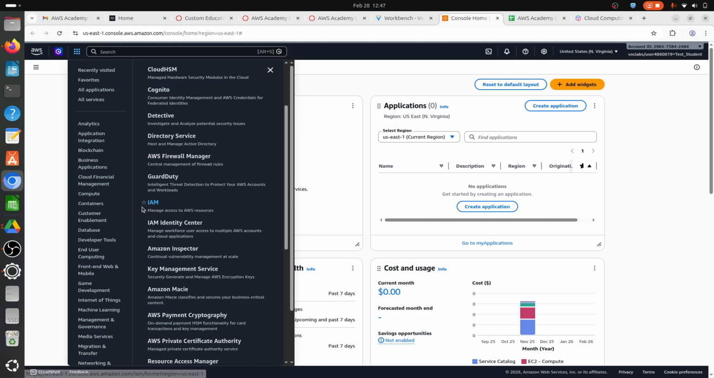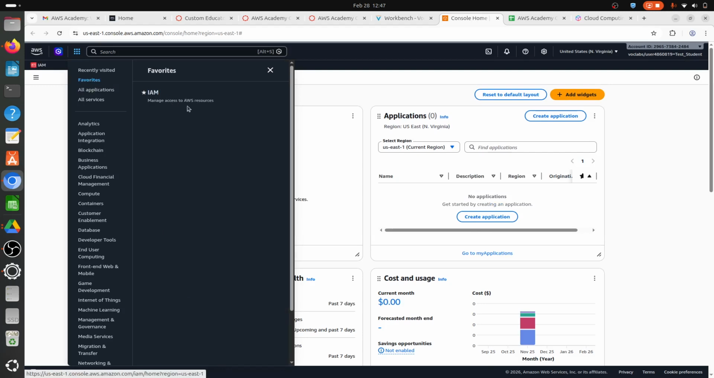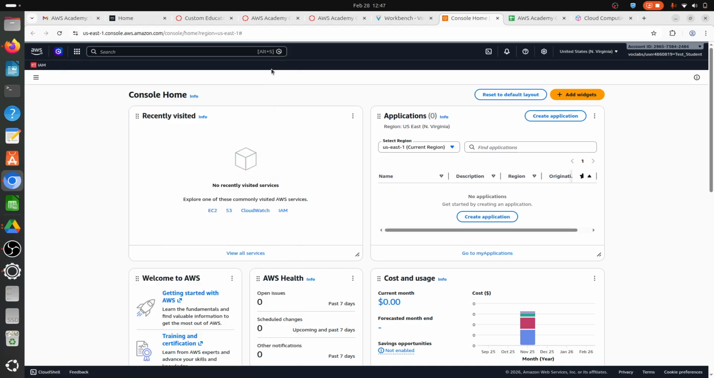Or I can make this service my favorite service by clicking here, and as I make it a favorite, now I can click on favorites and it will be there in the favorite services. So this is how I can easily access a particular service. See, the service started appearing in this pane as well because I made it a favorite service. Okay, today we are not going to do much.